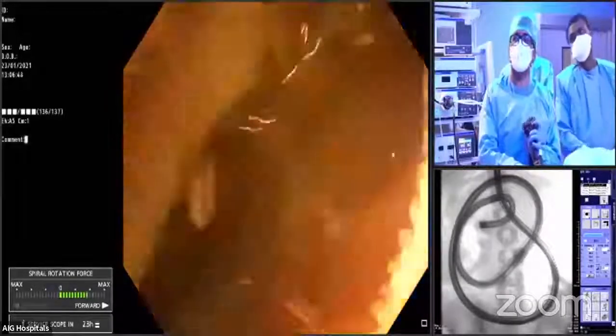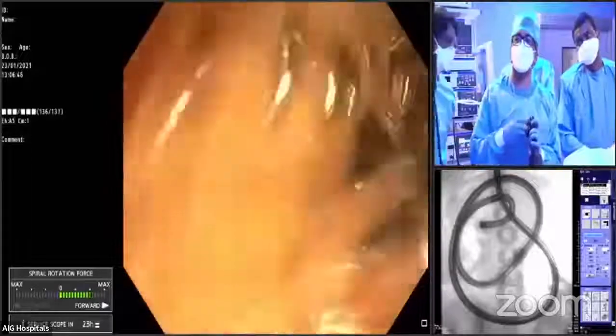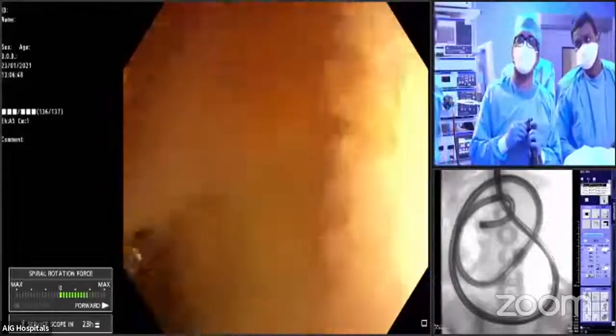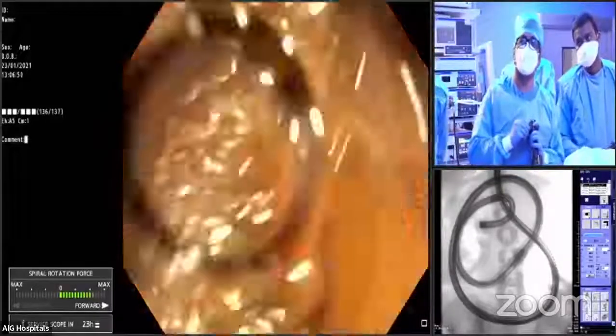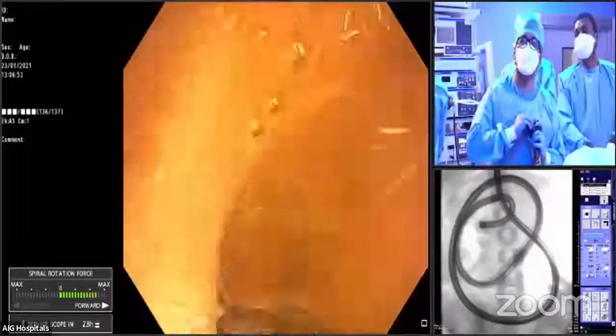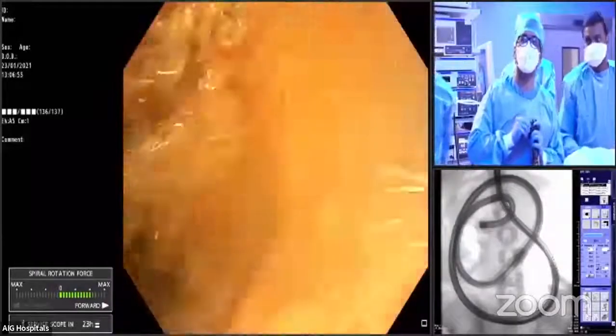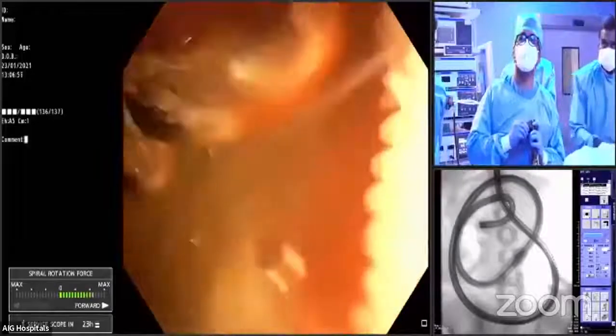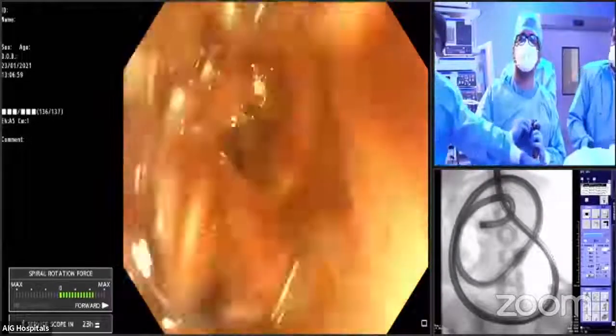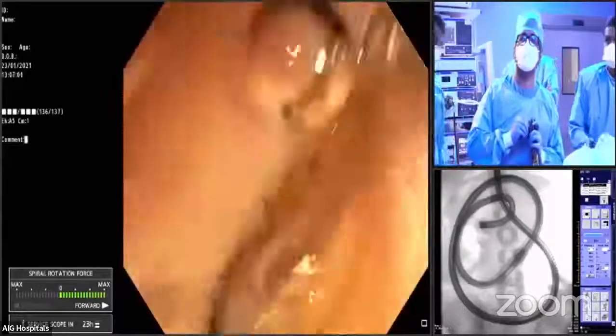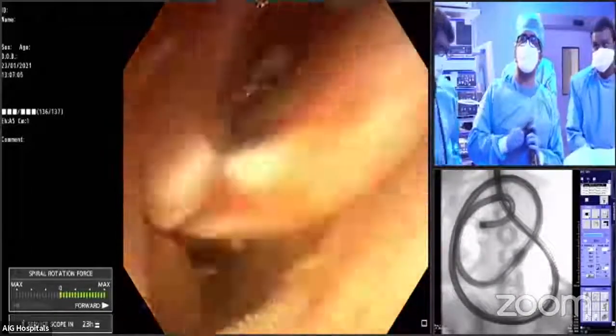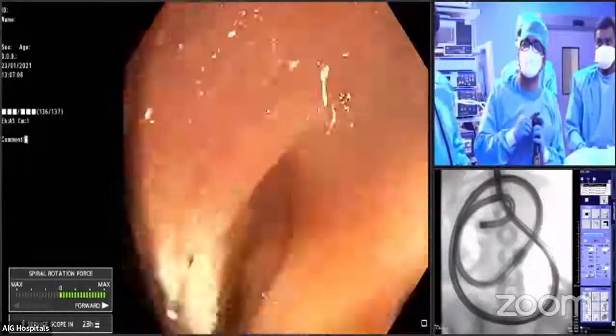You can see now we are almost in the cecum. The colonic type of fluid is coming now. I'm using water spray and then sucking water.